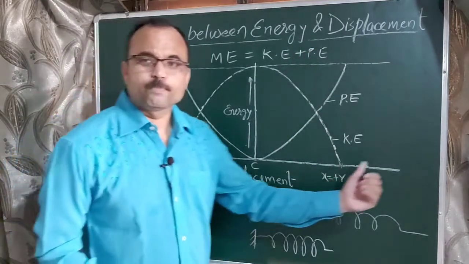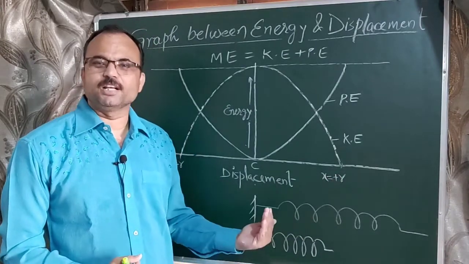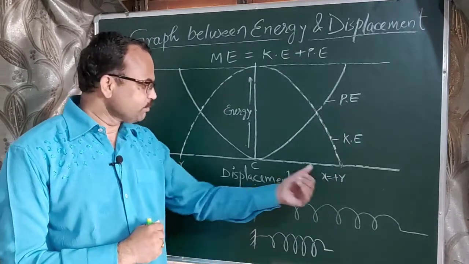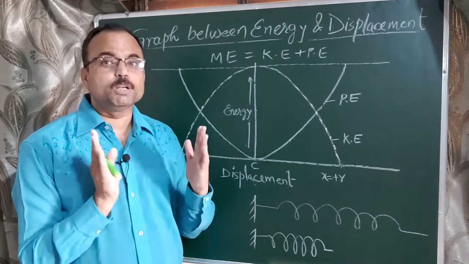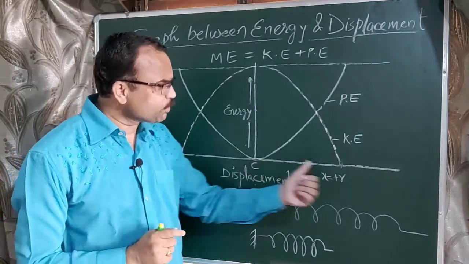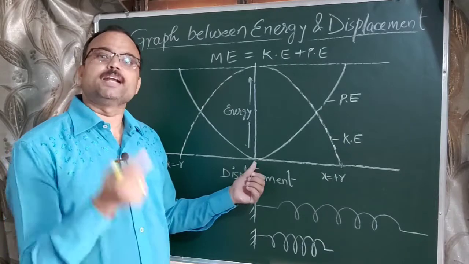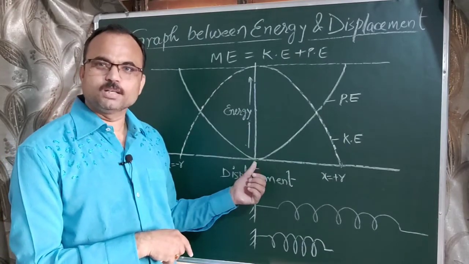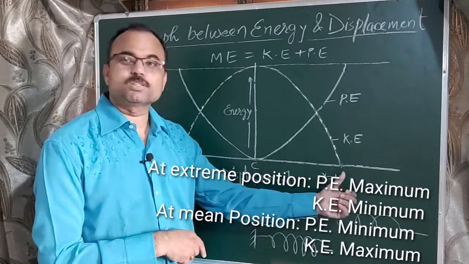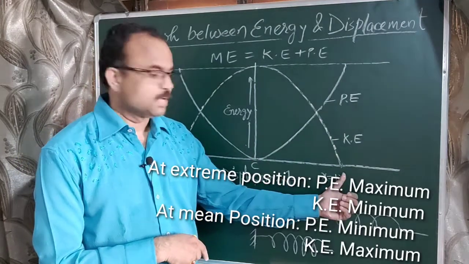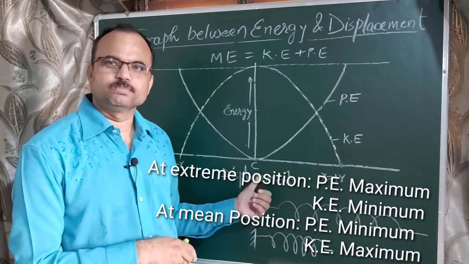So when the body comes back from the extreme position, then potential energy decreases, kinetic energy increases. When the body reaches the mean position, then kinetic energy will be maximum, potential energy will be zero. So at extreme position, potential energy is maximum. At mean position, kinetic energy will be maximum. Okay. So please learn, this point is very important. At extreme position, potential energy will be maximum. At mean position, means equilibrium position, kinetic energy will be maximum. Okay, thank you.